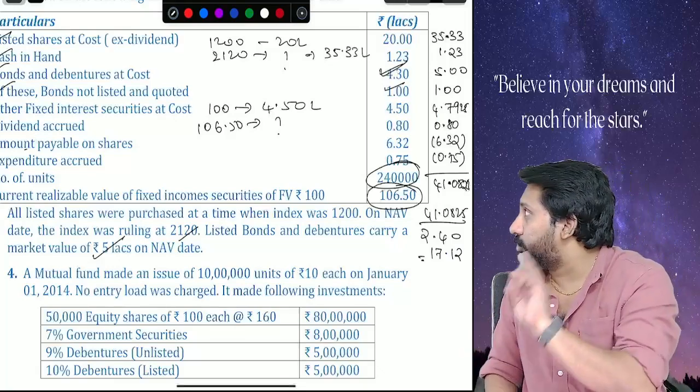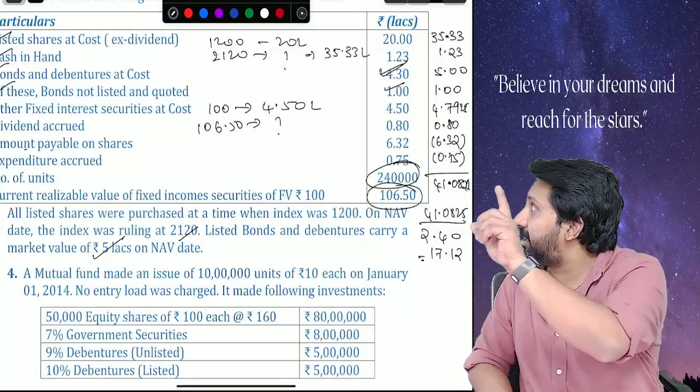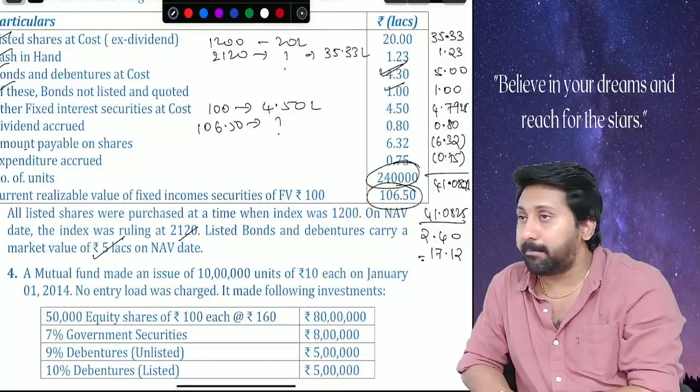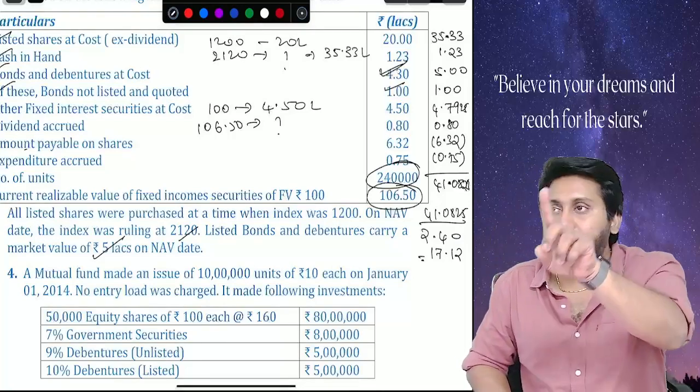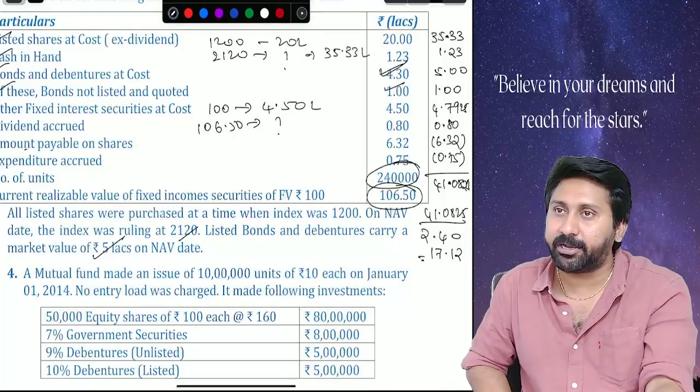Here the only 2 new points we learned. The 2 new points are: when the index is at 1200, the cost is 20. We have to calculate the cost at market value. Therefore, for 1200 if it is 20, for a raised index of 1210, it will become 35.33.